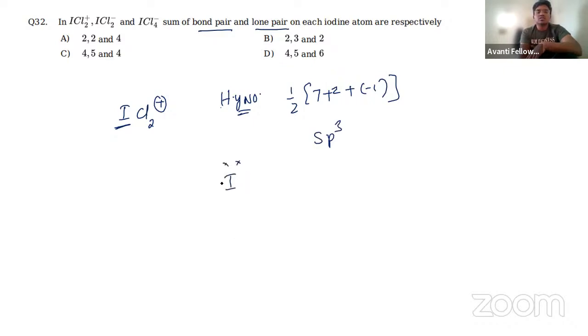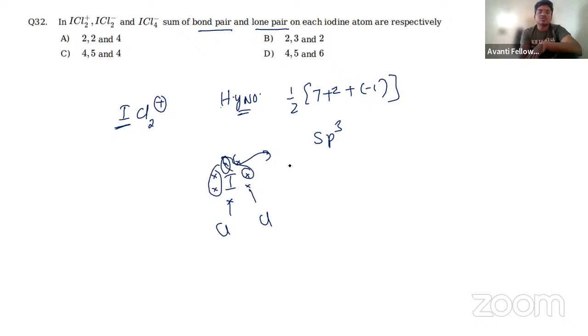Tetrahedral: 1, 2, 3, 4, 5, 6, and 7. 2 chlorine atoms are there, 1 and 2. Plus 1 means we have to remove one electron. Then how many electrons are there in total? 1 and 2.